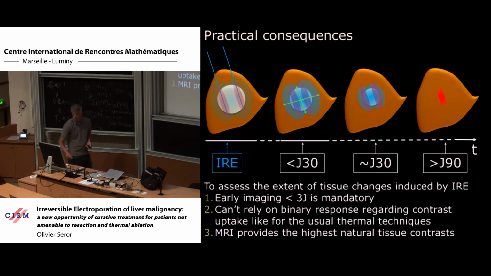So for electroporation, it is important and specific to perform an early assessment of the result, very close to the procedure. In my institution, for all electroporation procedures, we perform an MRI of the liver at 3 days after the procedure to be sure to see the true size of the treatment zones.